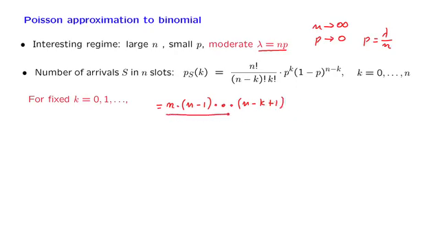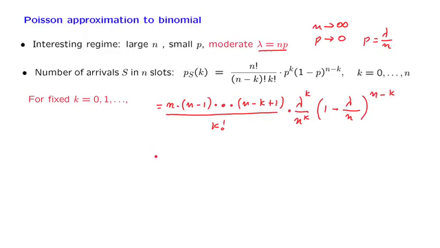Then we have in the denominator the factor of k factorial. Now p is equal to lambda over n, so this term becomes lambda to the k divided by n to the k. And similarly for the last term, we have 1 minus lambda over n to the power n minus k.